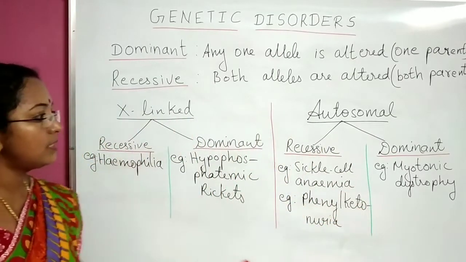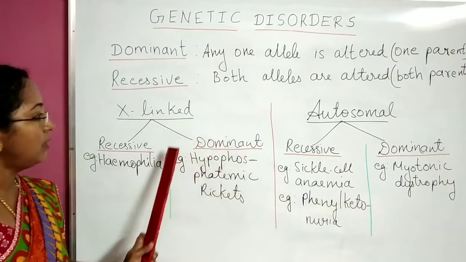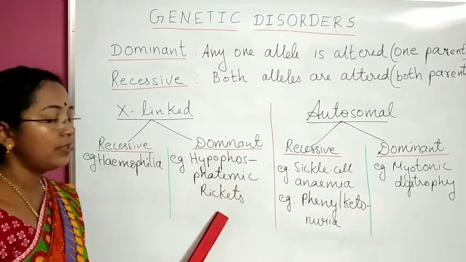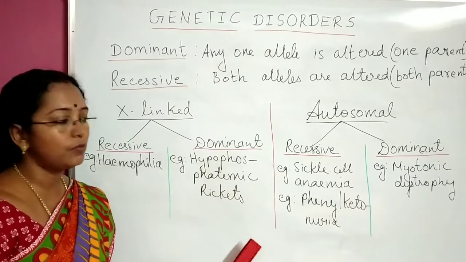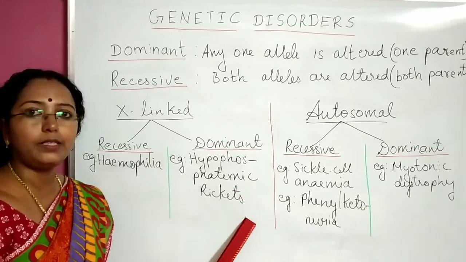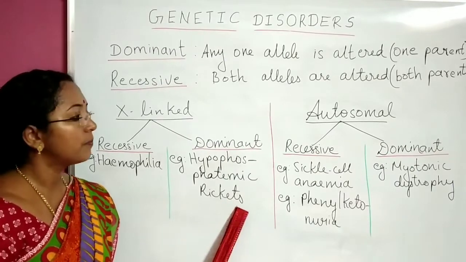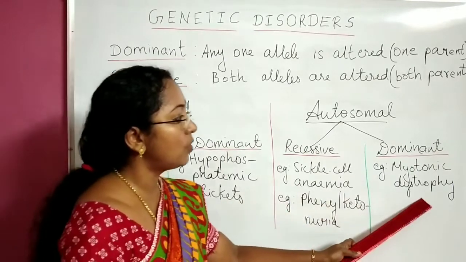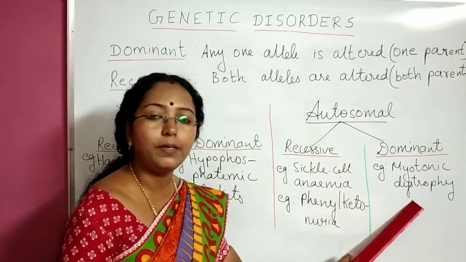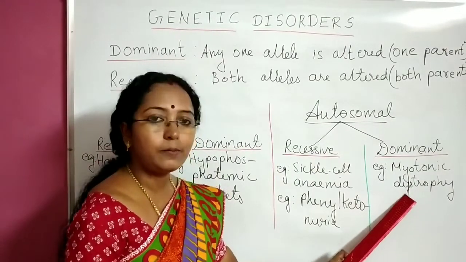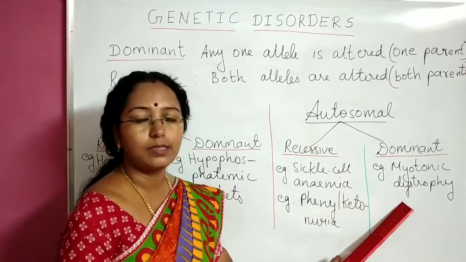Among the diseases listed here, this particular disease, X-linked dominant hypophosphatic rickets, is not there in your textbook to learn, but still I'll be explaining to you in a nutshell what this is. And myotonic dystrophy is just given as an example in your textbook, but again I'll be explaining to you a little bit regarding this.